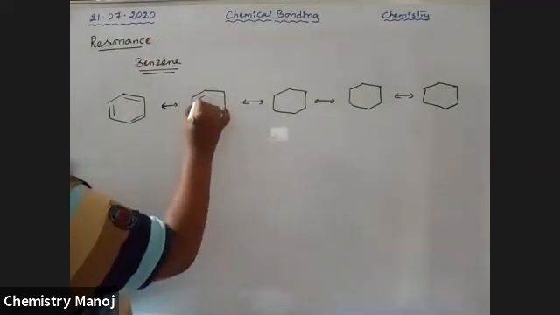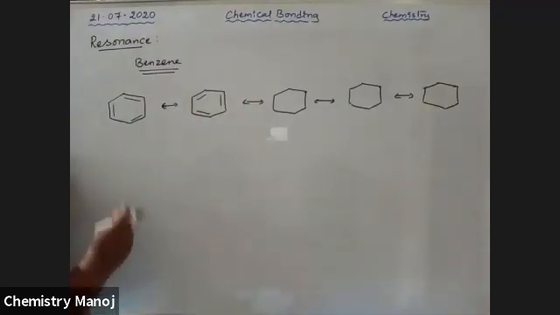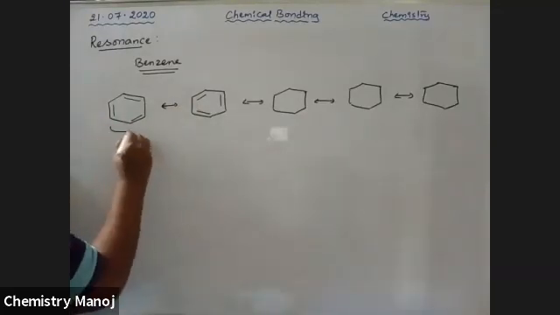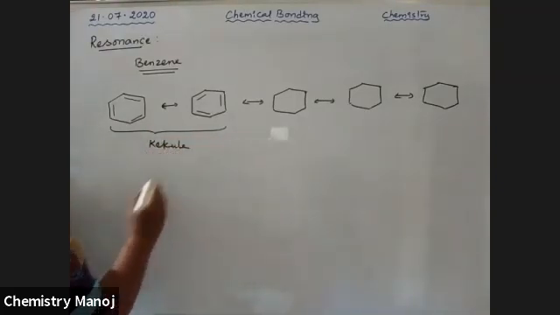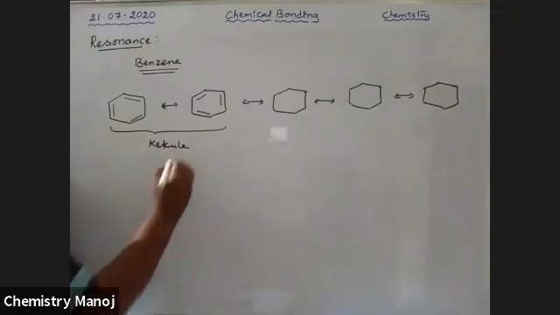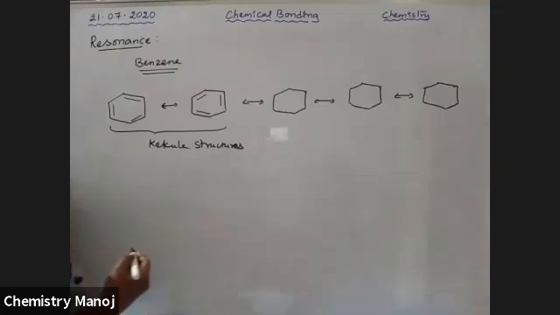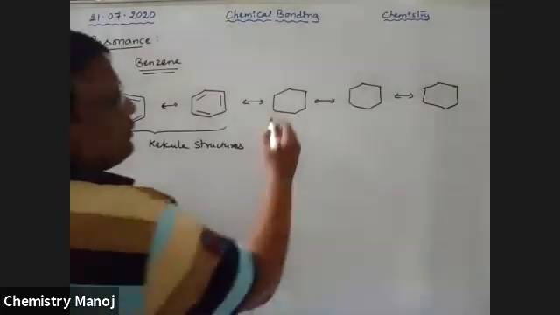Next, these are the 3 pi bonds. Here the pi bond placement is changed. So these two structures were given by Kekule and Lee. So that's why these are called Kekule structures.